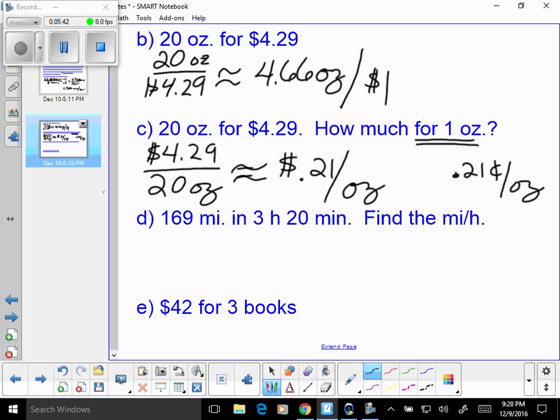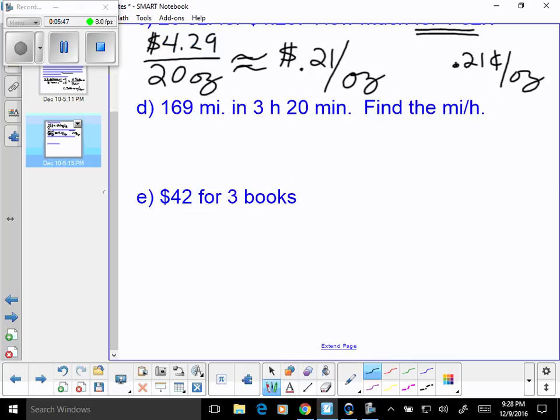Let's move on to D. D also has a bit of a wrinkle in the problem because we've got the 3 hours and the 20 minutes, but if you look at what we're trying to find, it only says miles per hour. So I have to convert 20 minutes to an hour. It's going to become a part of an hour.